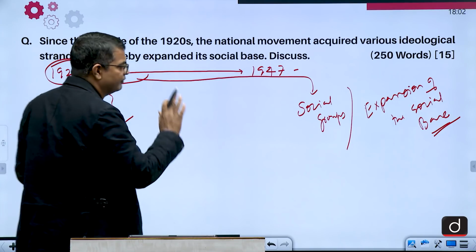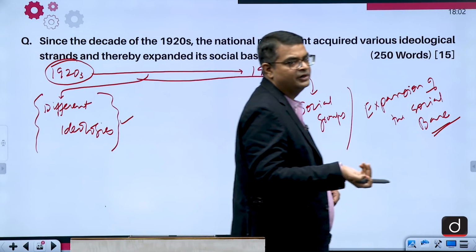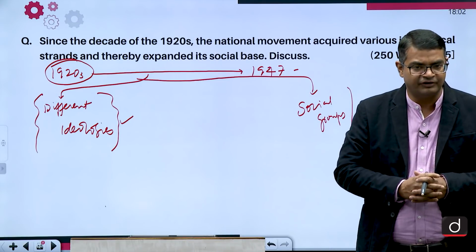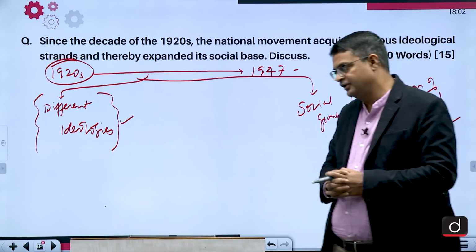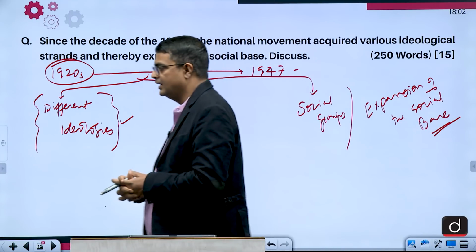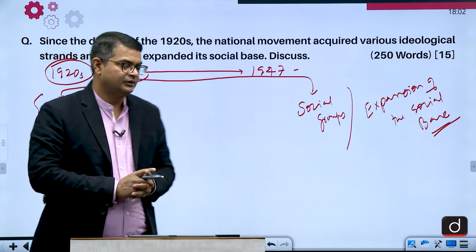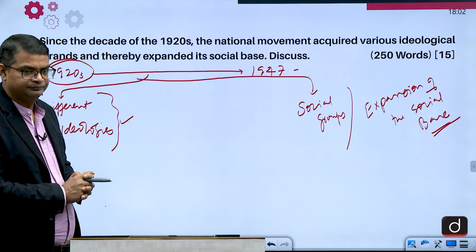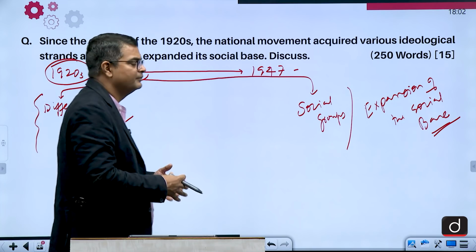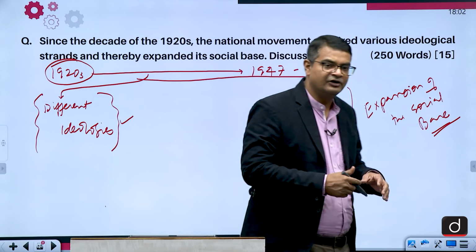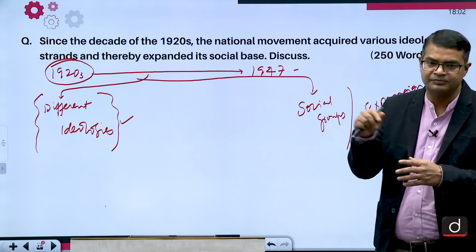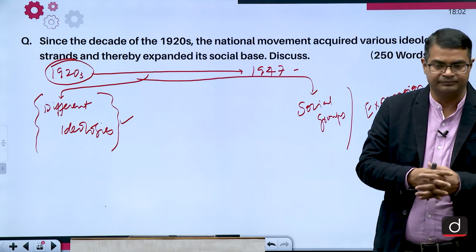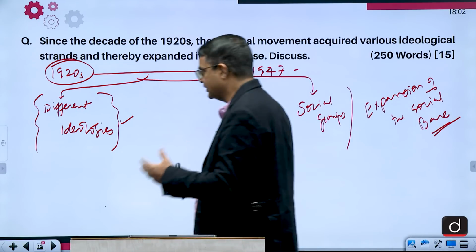You write in the first part that the Indian national movement started from 1885 with the foundation of the Indian National Congress, and then it continued till 1947, till the time India gained freedom. And with the passage of time, it acquired different ideological shapes. It was influenced by different ideologies at different times.